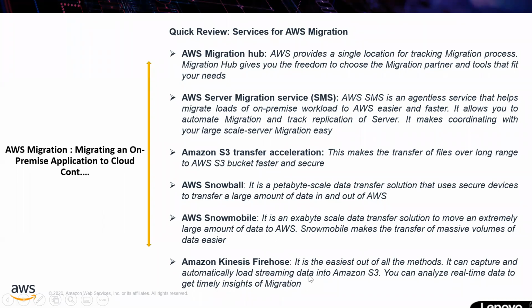And Kinesis Firehose, it's another key term, but we already discussed this in the concept of the day. It is the easiest of all the methods because it automatically captures and loads streaming data into Amazon S3. You can analyze real-time data and get timely insight into the migration: how much percentage you have completed, how much remains, and any steps involved or any blockers for the migration. Everything you can understand using Amazon Kinesis Firehose. So now we are done with migrating on-premises applications to the cloud.